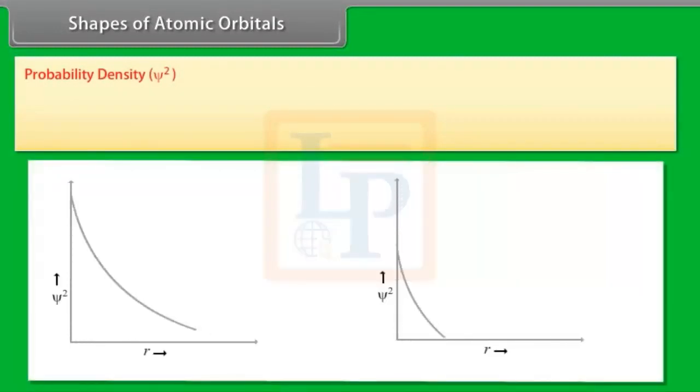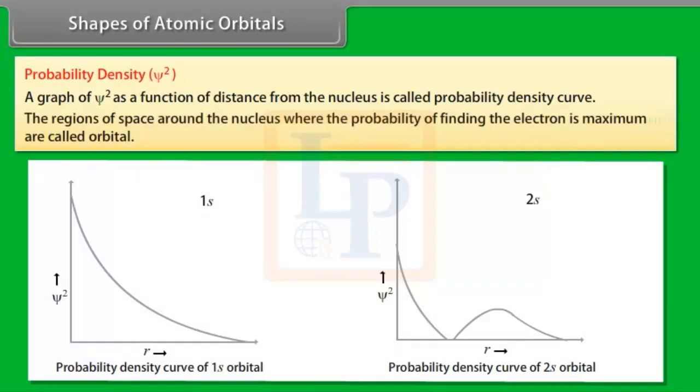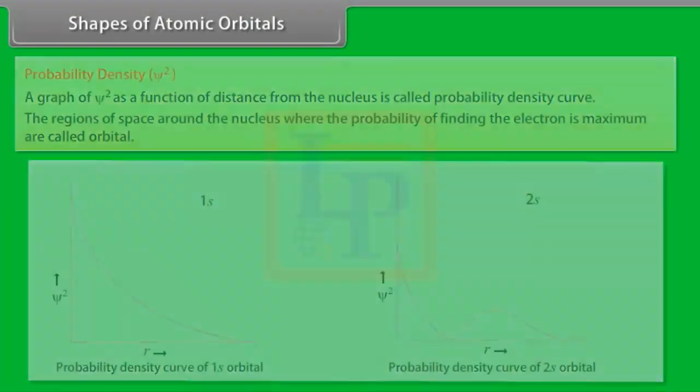Shapes of atomic orbitals. Probability density. A graph of psi square as a function of distance from the nucleus is called probability density curve. The regions of space around the nucleus where the probability of finding the electron is maximum are called orbitals.